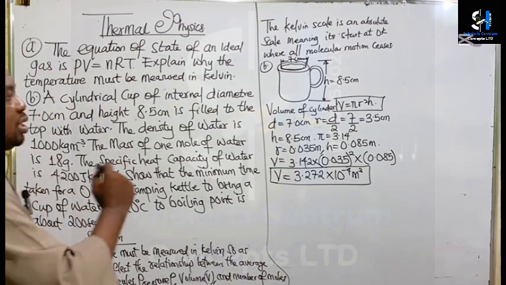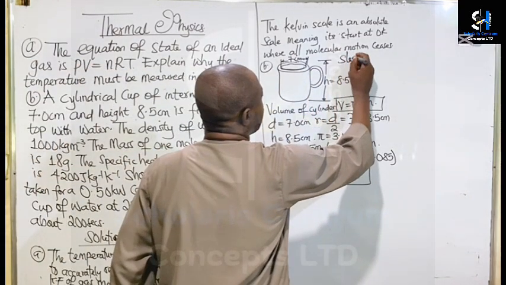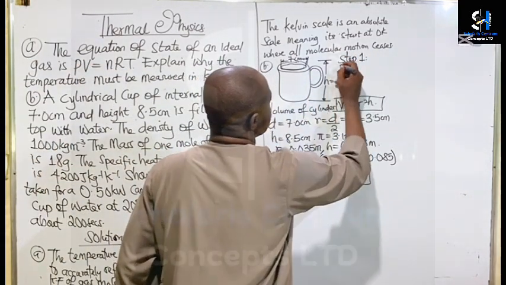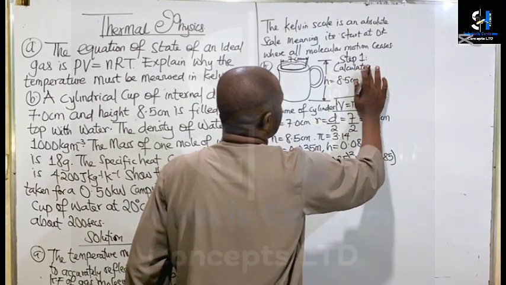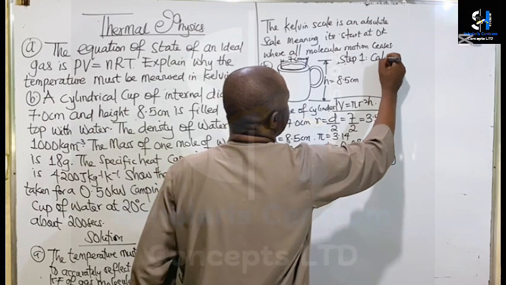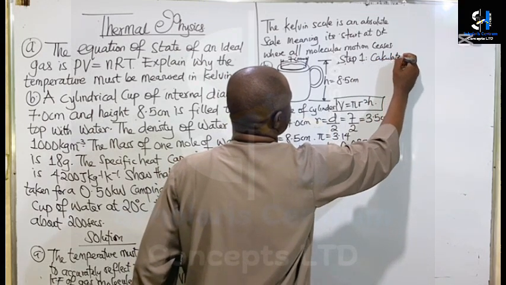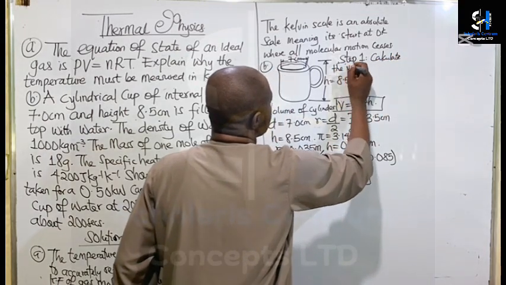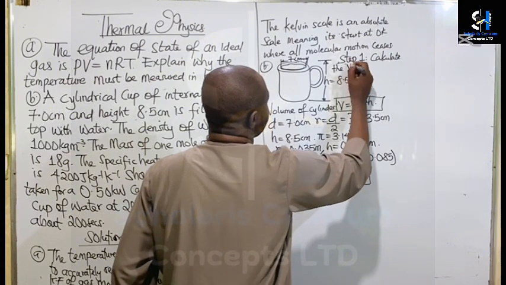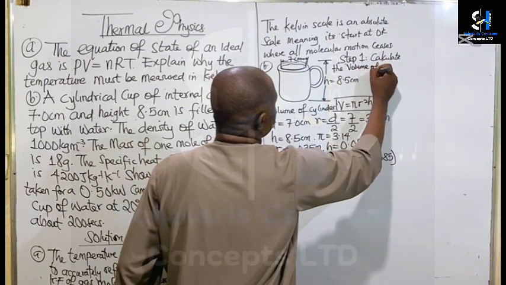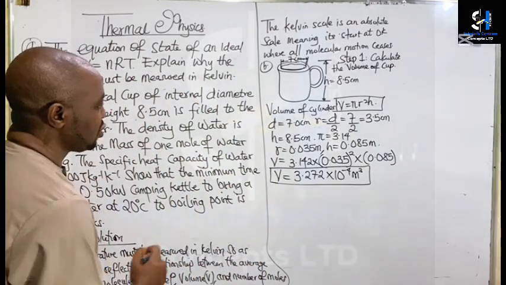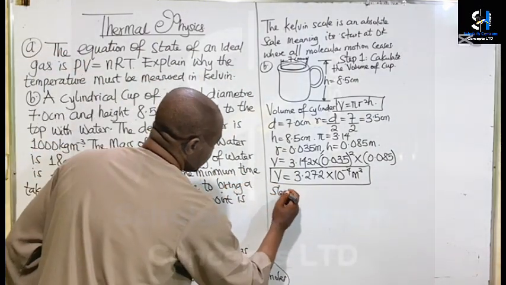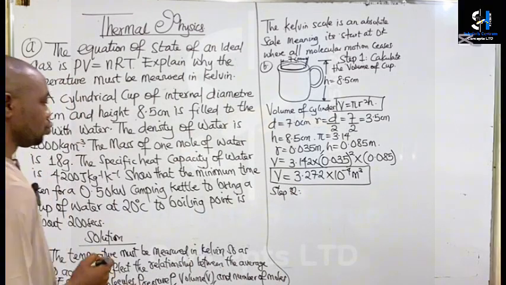Now, that's step 1. Step 1 is for us to calculate the volume of the cup, that's the cylindrical cup. Let's manage the space. So now step number 2.